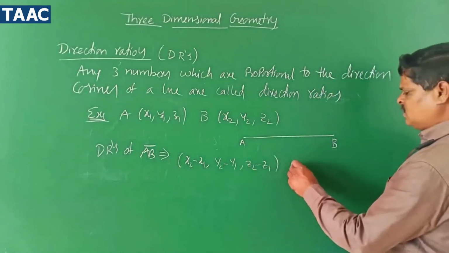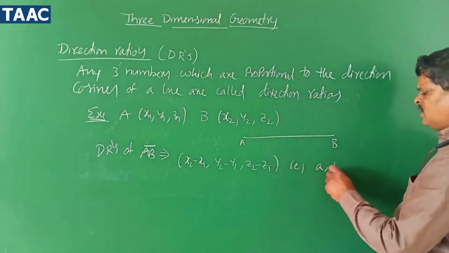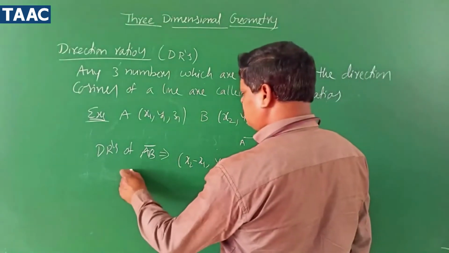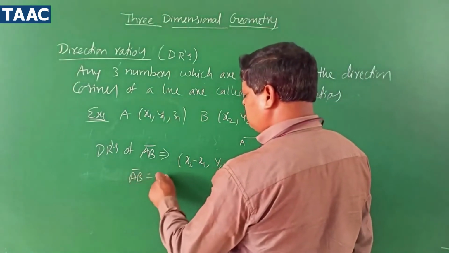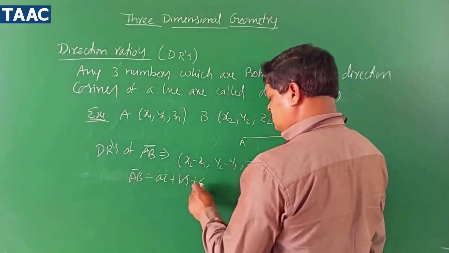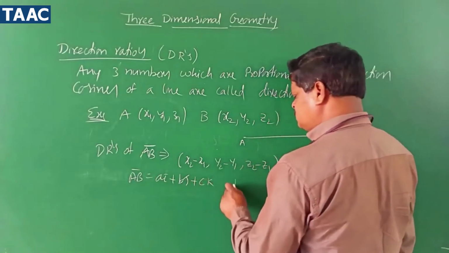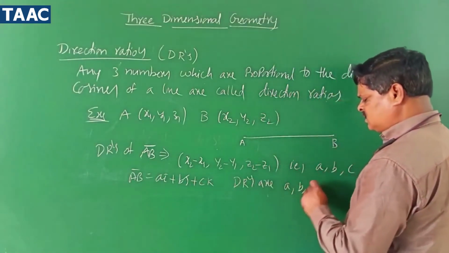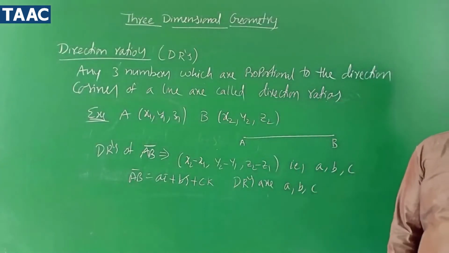In another way, we can write them as a, b, c also. If the vector r bar or AB bar is equal to ai plus bj plus ck, here the DRs are a comma b comma c.